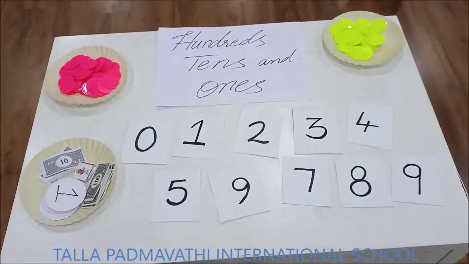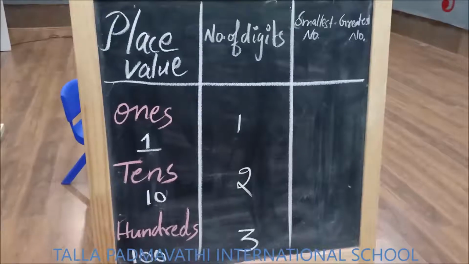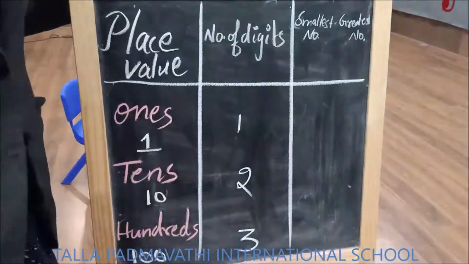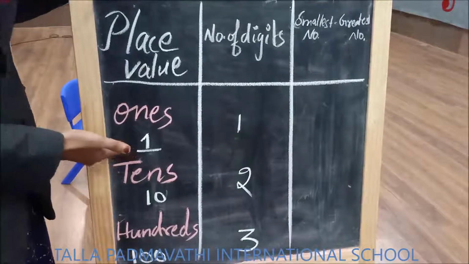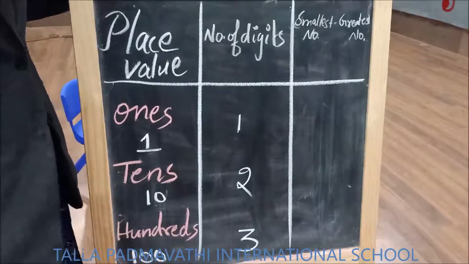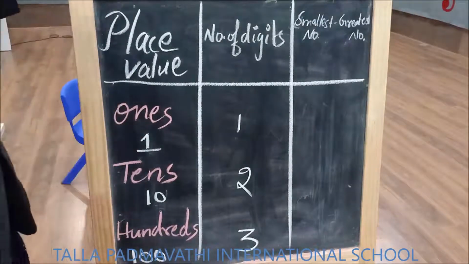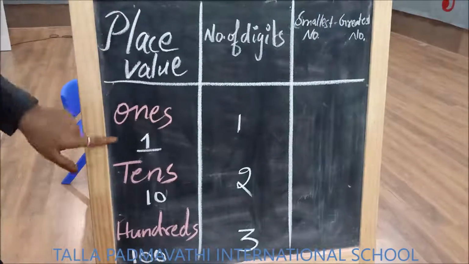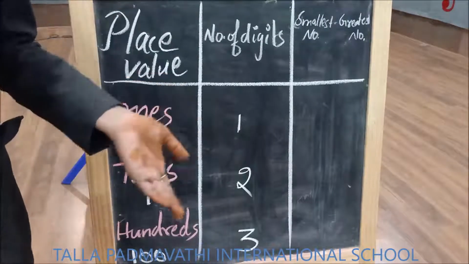So children, now let us see the place value representation. Here we are going to know what ones are, how they are represented, and what tens and hundreds are. Here you can see the tabular form where I have written ones, tens, hundreds. So what is ones?